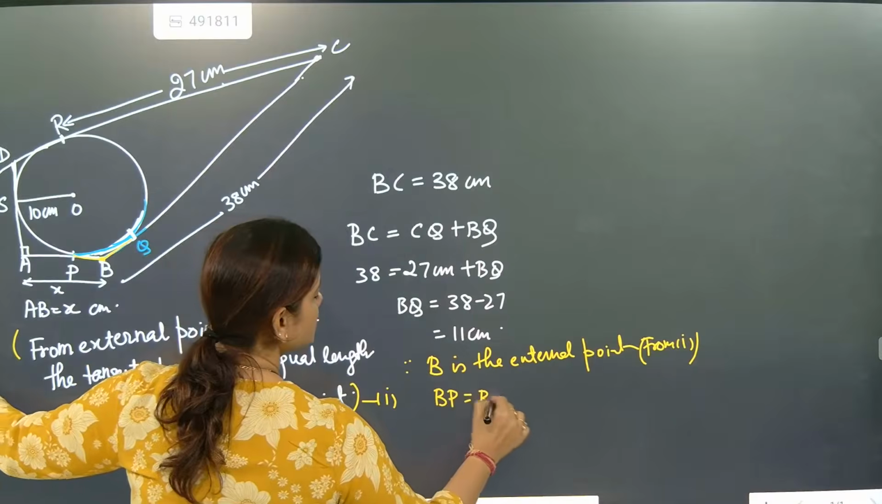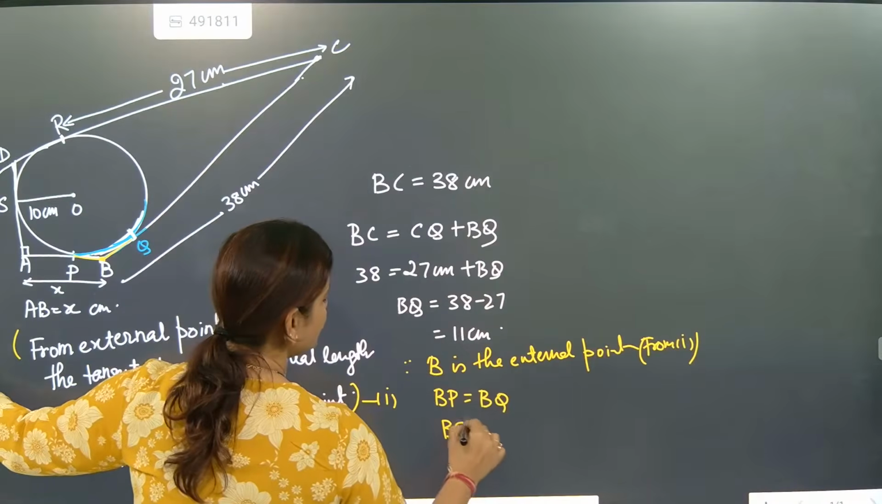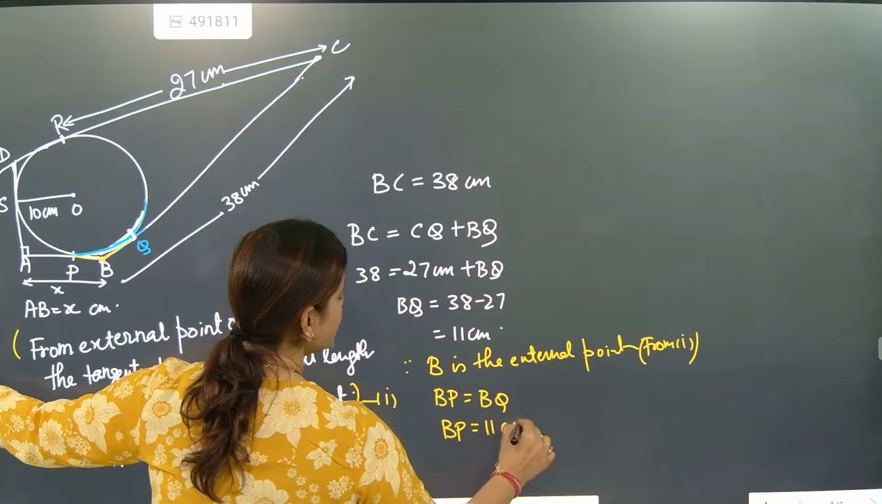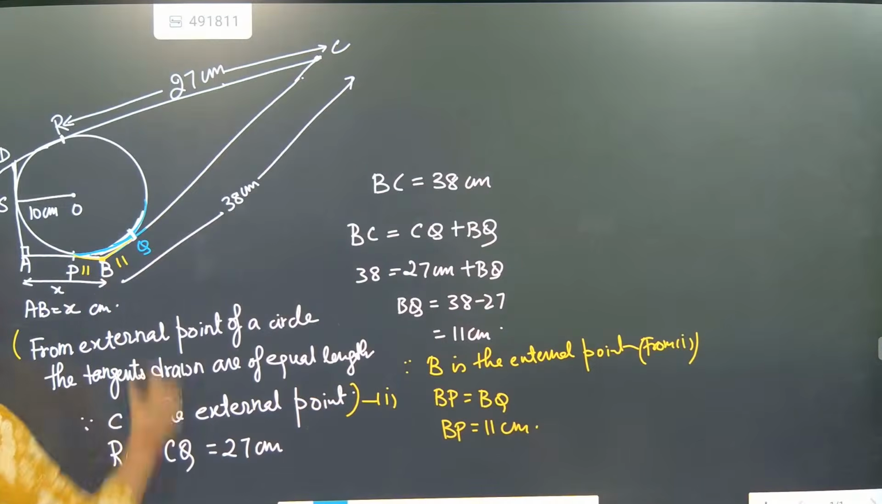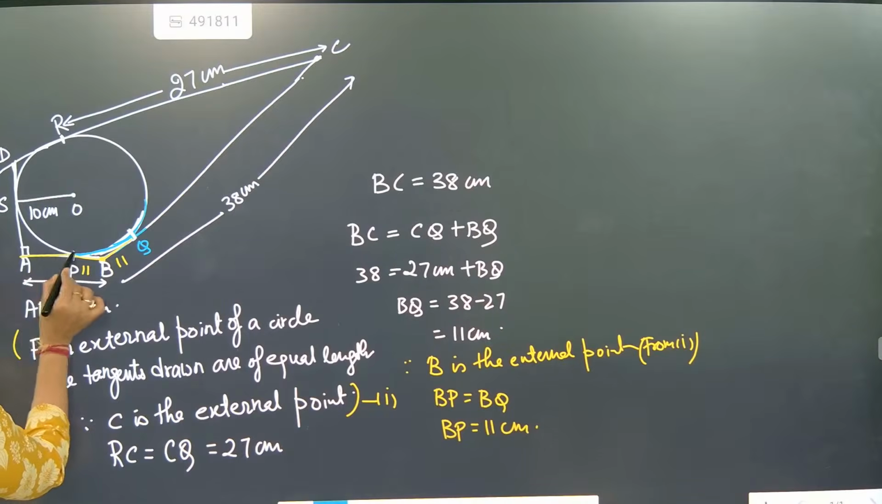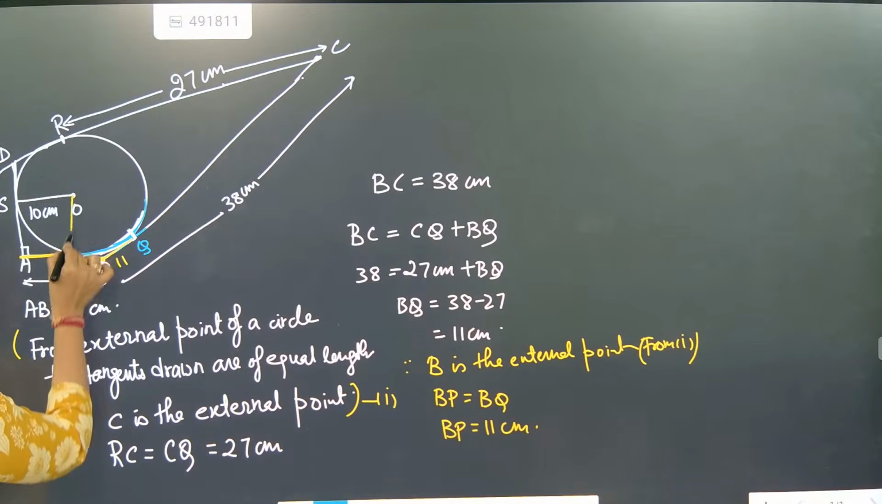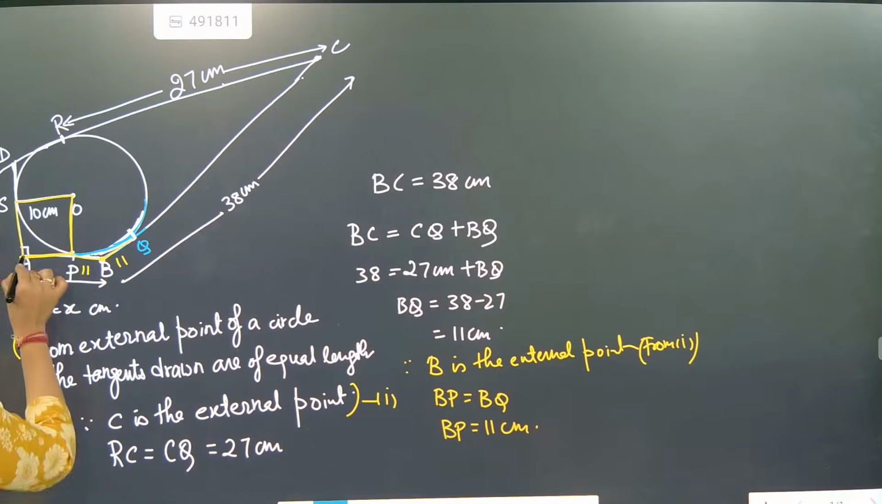BP is equal to BQ. So what is BP beta? BP is also 11 centimeter. So BP is also coming here as 11. This is also coming as 11. Understood? Now we are very near because we only have to prove this is a square. Now we have to prove that this is a square.